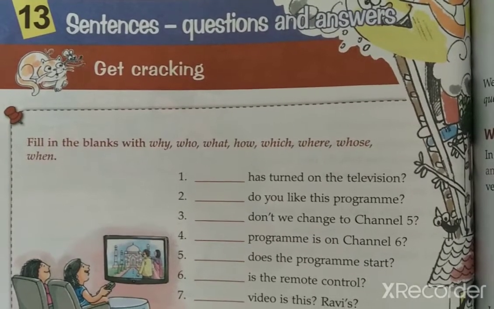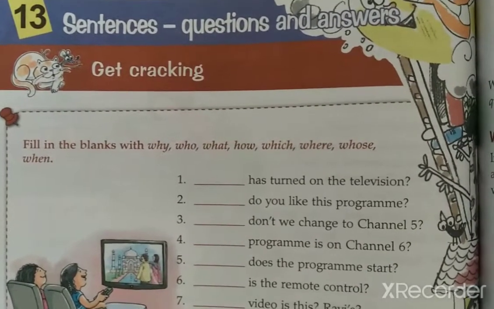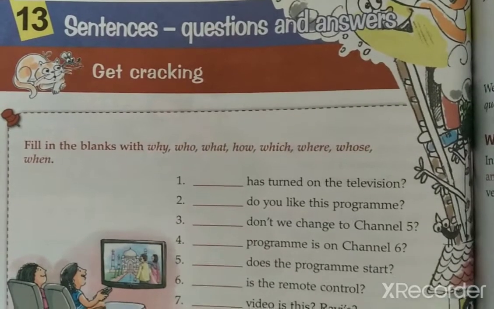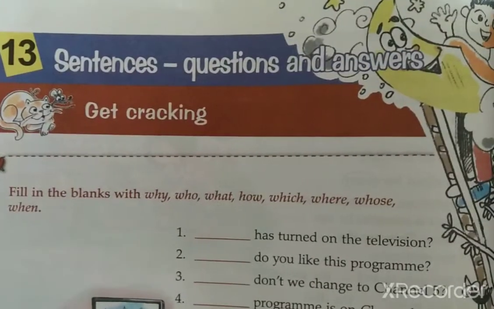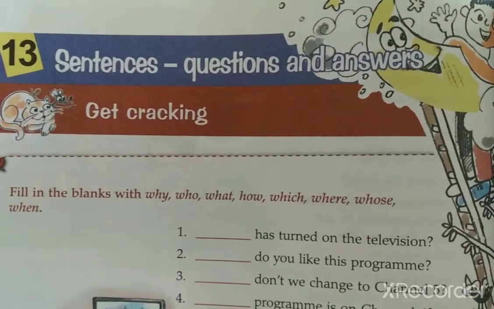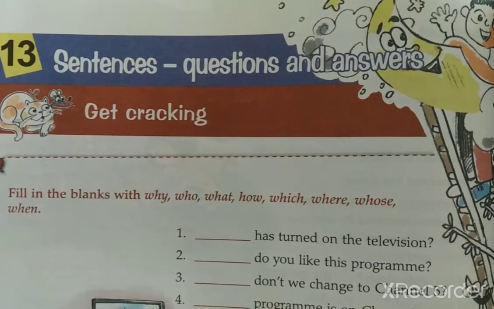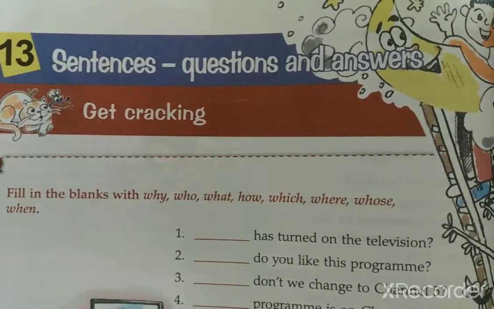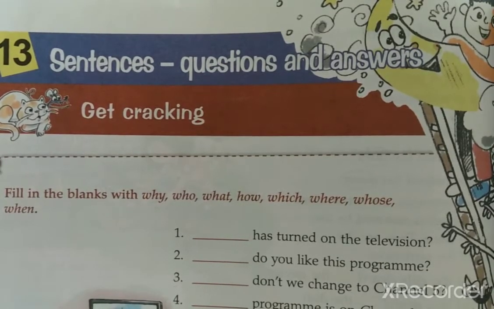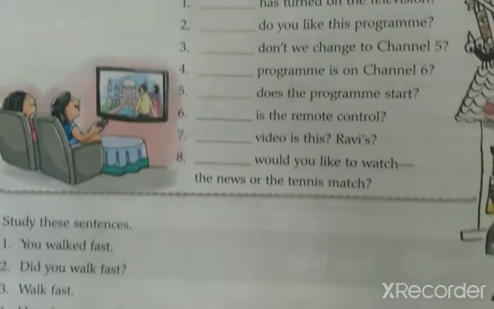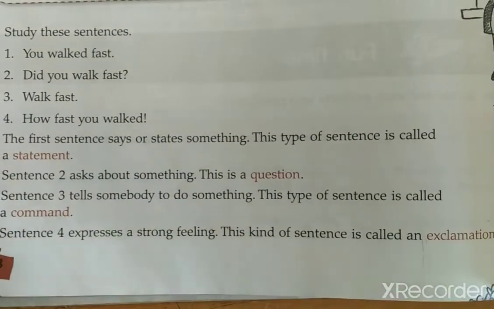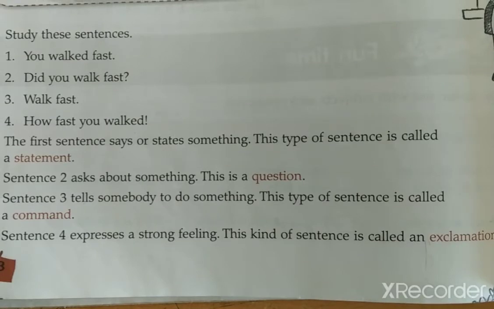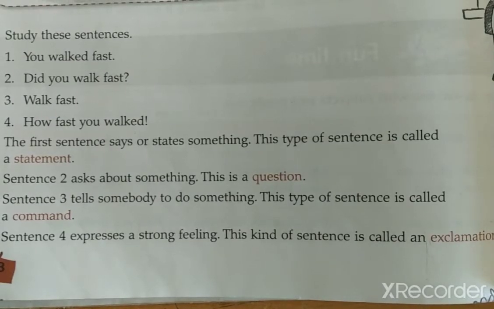Now, in the previous class, we completed the recap for elements of a sentence, right? Today, we'll be going through the recap for sentences, questions and answers. Now, you know, in this chapter, we studied about 4 types of sentences, right?